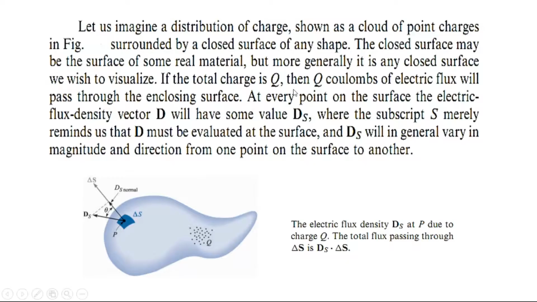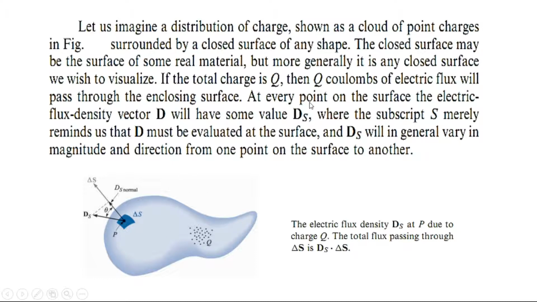So let us imagine a distribution of charge known as a cloud of point charges. So these are a cloud of point charges surrounded by a closed surface of any shape. The closed surface may be the surface of some real material, but more generally it is any closed surface we wish to visualize. If the total charge is Q, then Q coulombs of electric flux will pass through the enclosing